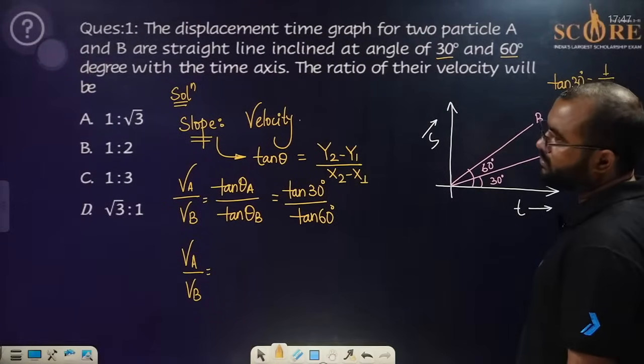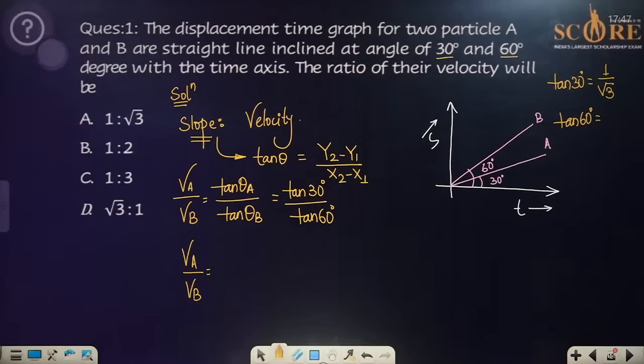Anyone? Yes, tan 60. What will be the value? Tell na. I also forgot. What will be the value of this? Tan 60, everyone. No problem.